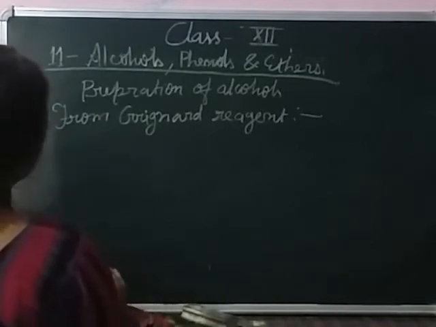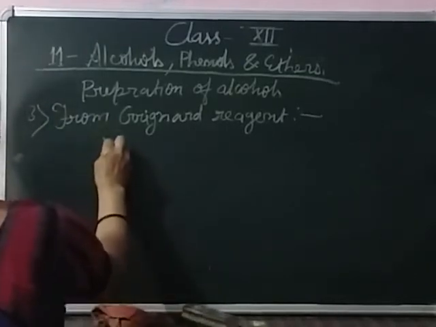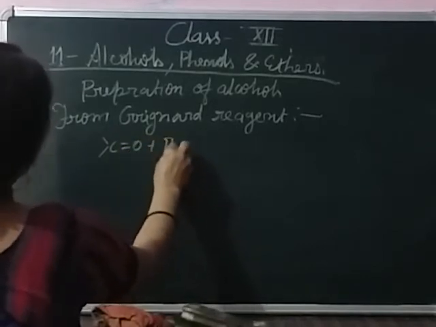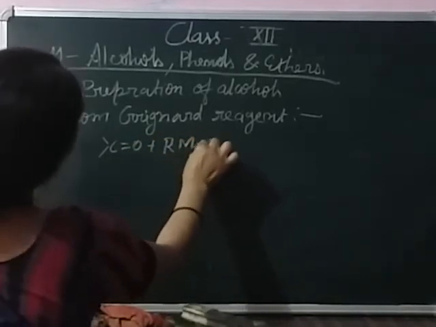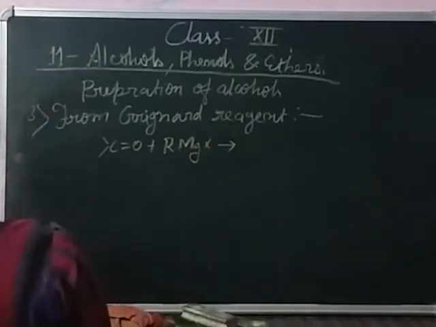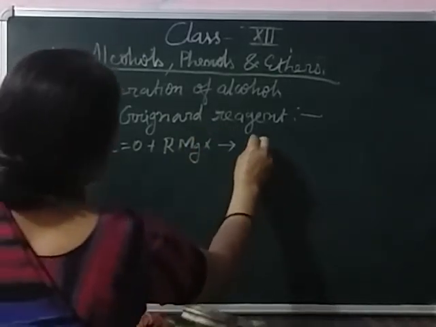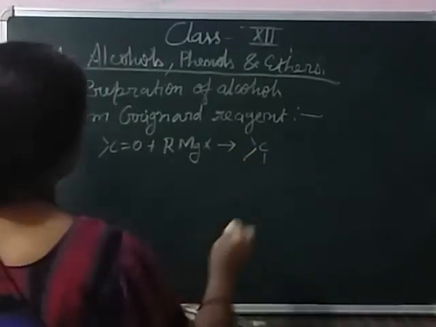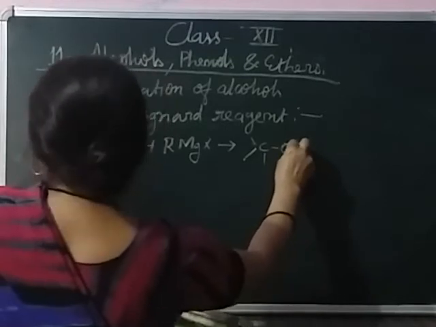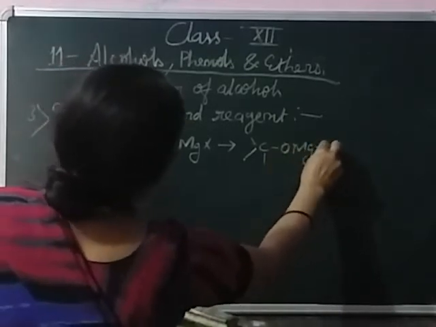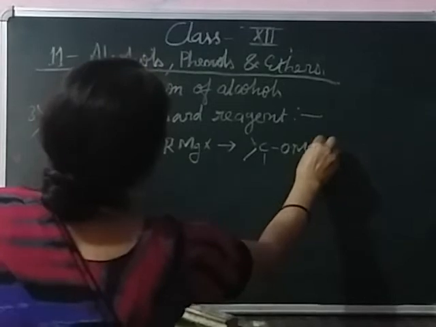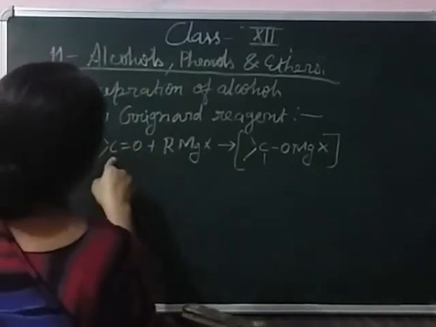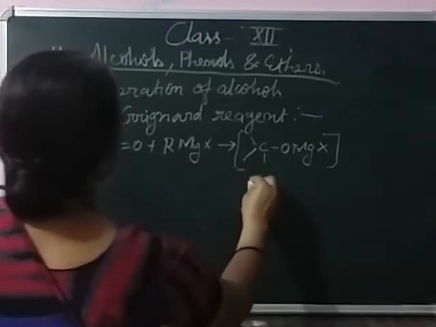In this process, carbonyl reacts with the Grignard reagent. What is the formula of Grignard reagent? RMgX. It first converts into the intermediate, which is the addition product, also known as the adduct, and then it converts into the alcohol by a hydrolysis process. So this is the adduct, the addition product. When the carbonyl reacts with the Grignard reagent, it forms the adduct.